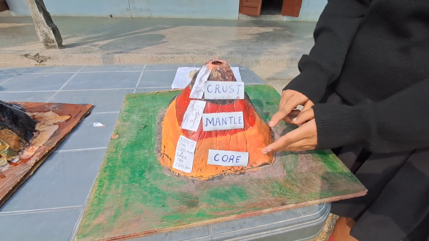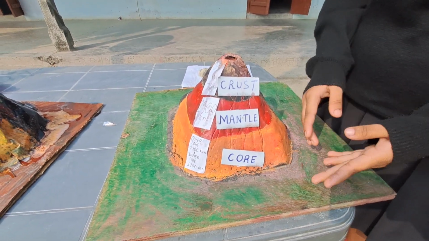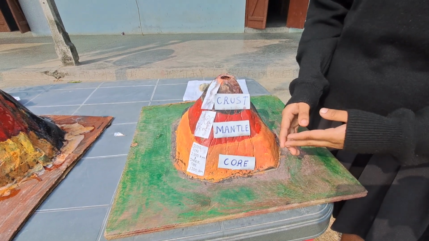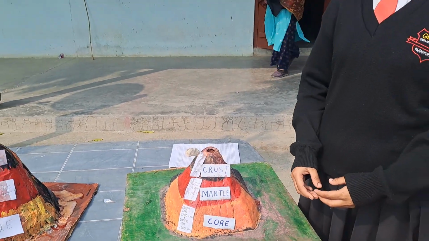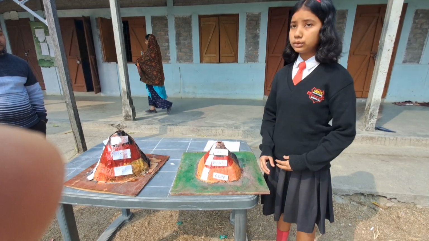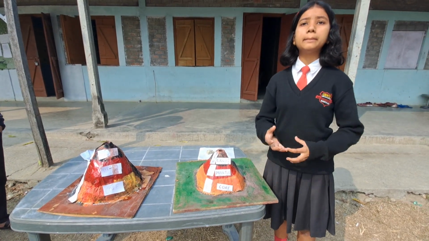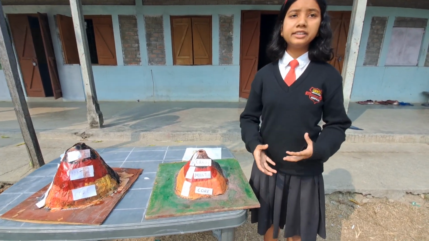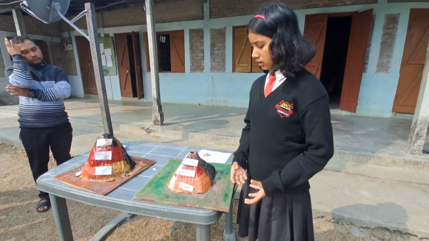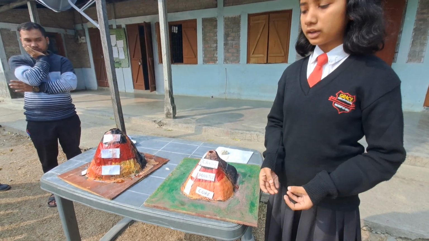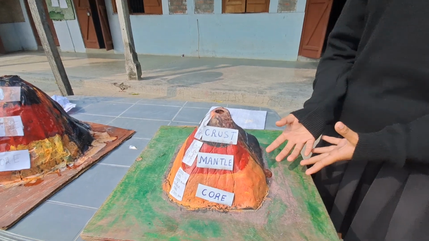The thickness of the outer core is 2300 kilometer, and the thickness of the inner core is 200 kilometer. The heat is present in the second layer, mantle. Due to the hotness present in this layer, the tectonic rock will melt into magma and find ways to come out from the deep of the earth, called lava. And for your sake of understanding, we have made this volcano. Now I am going to show how it is formed.